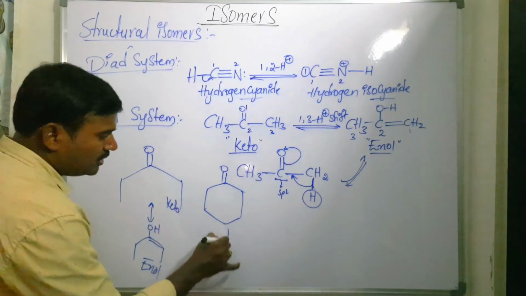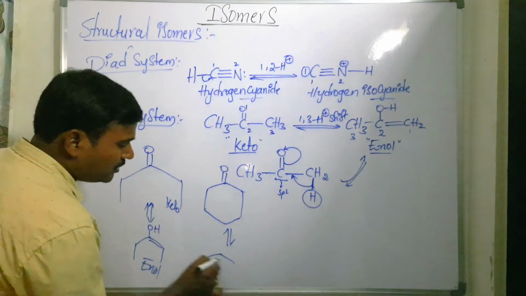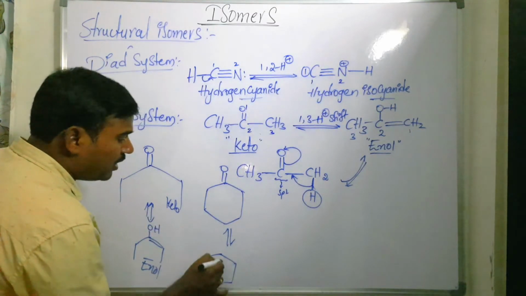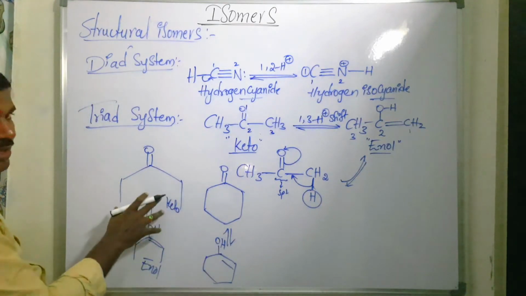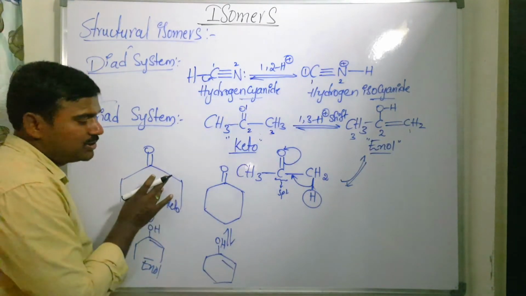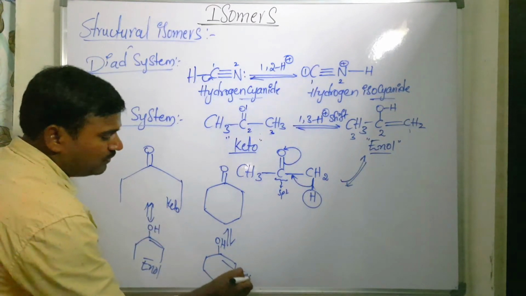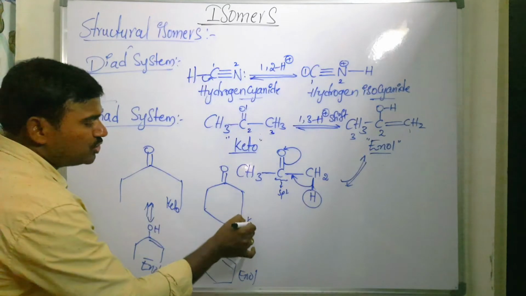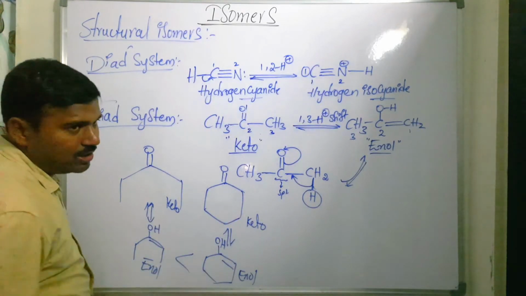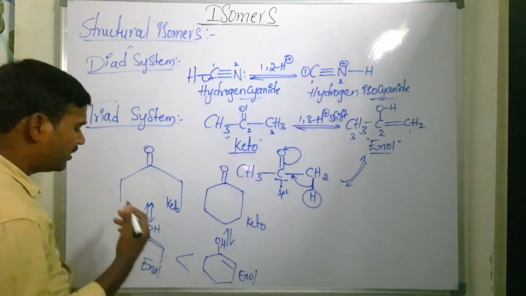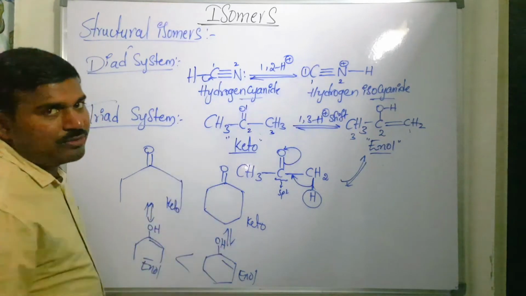Now similarly, this compound, you see, in this case what happens? It is a cyclic compound, it readily forms the enol when compared to the open chain compound, which is not the cyclic one. When compared to the open chain compound, the cyclic compound readily forms the enol. So for that reason, which is the most stable one in these two cases? Enol content: cyclic enols are more stable than the open chain enols. Is that clear? We'll see more examples now.